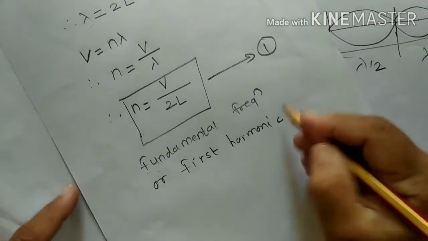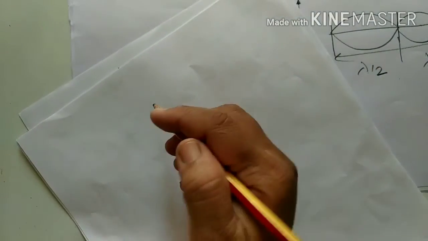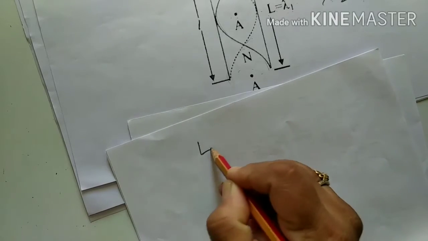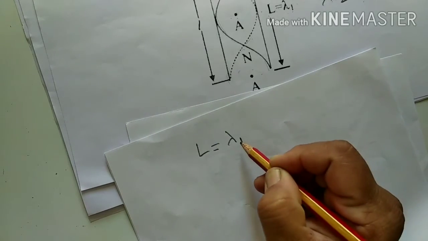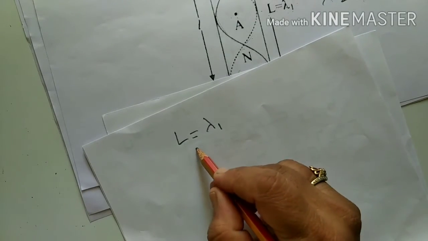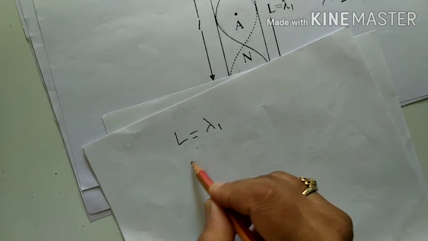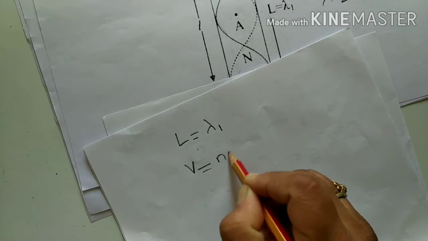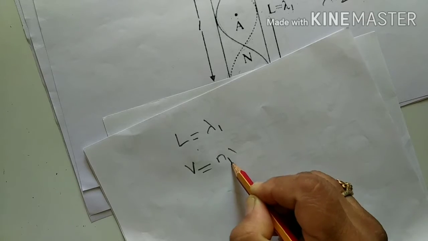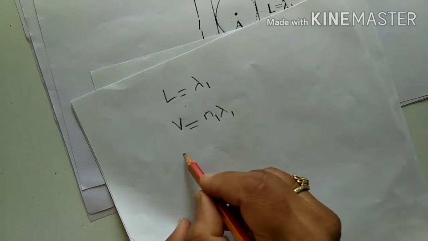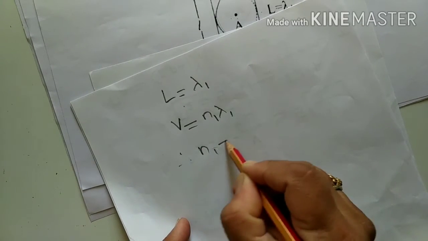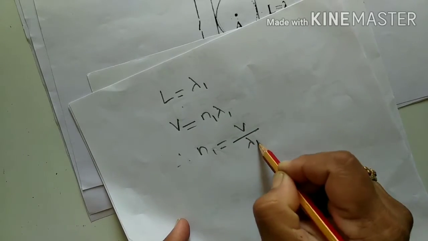Now we solve the condition for the second harmonic or first overtone. From the diagram, L is equal to lambda 1. Again we use the equation V is equal to N1 lambda 1, therefore N1 is equal to V upon lambda 1.